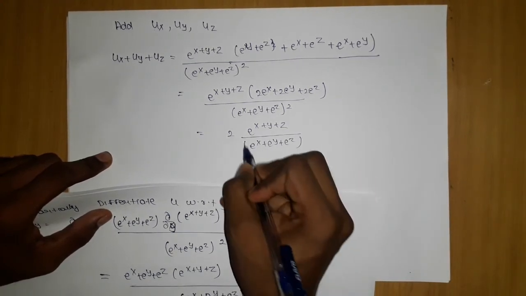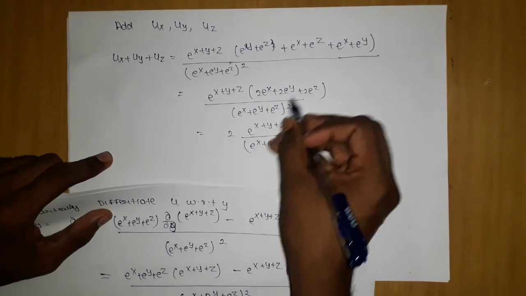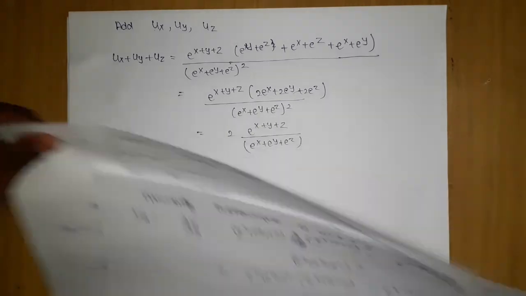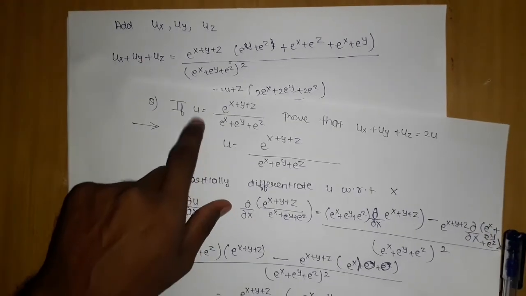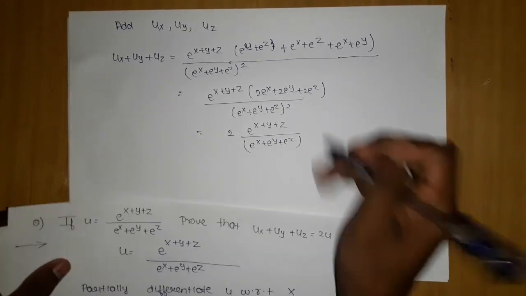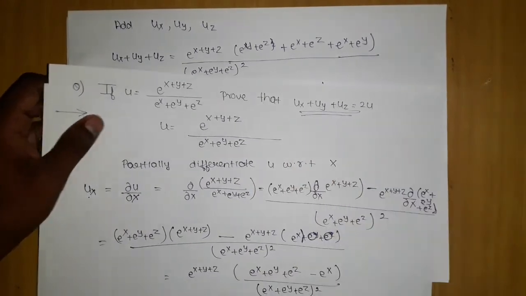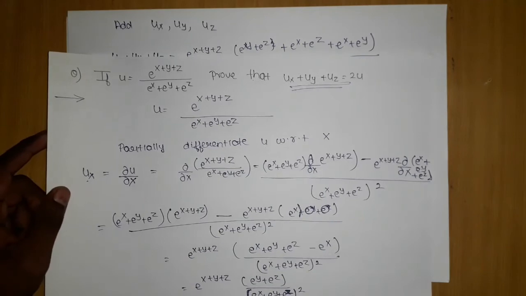The moment I take common, this will become this only and will cancel out with this. But this is nothing but, you can observe, u. So our answer will be 2u. So we have proved the thing which they wanted. Hope you have understood this thing.